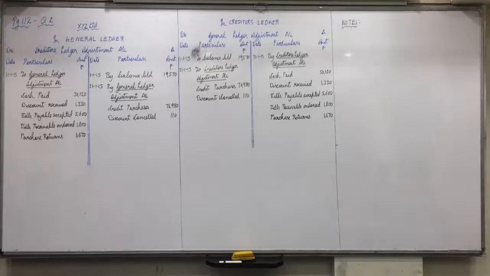Now, bills payable accepted, now honored. Raise your hand. What will be the journal entry? Means here it will have no effect. But what is the journal entry if bills payable is honored? Yes? That is when we accept the bills.